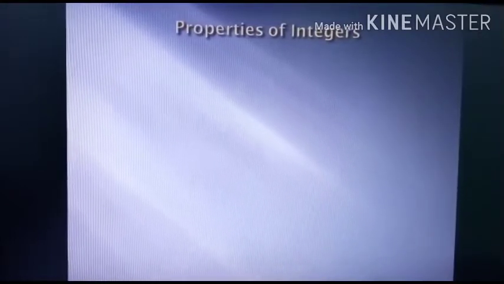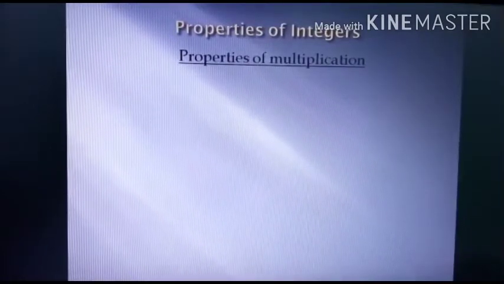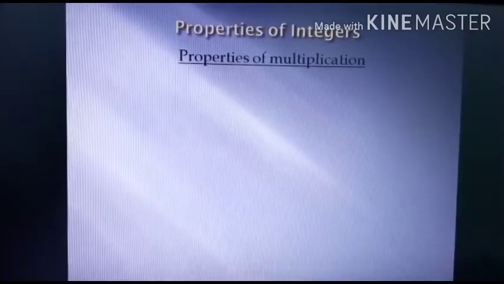Today we will study the properties of integers. Dear students, in my previous video I told you about the properties of integers of addition and subtraction. Today we will study the properties of multiplication and division. So first of all, the properties of multiplication.